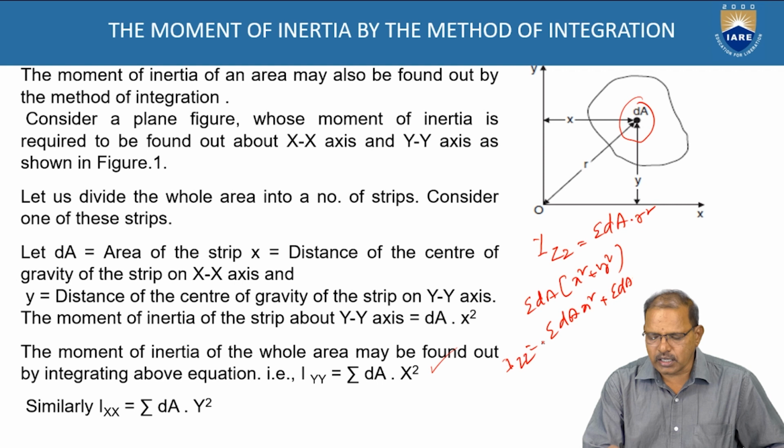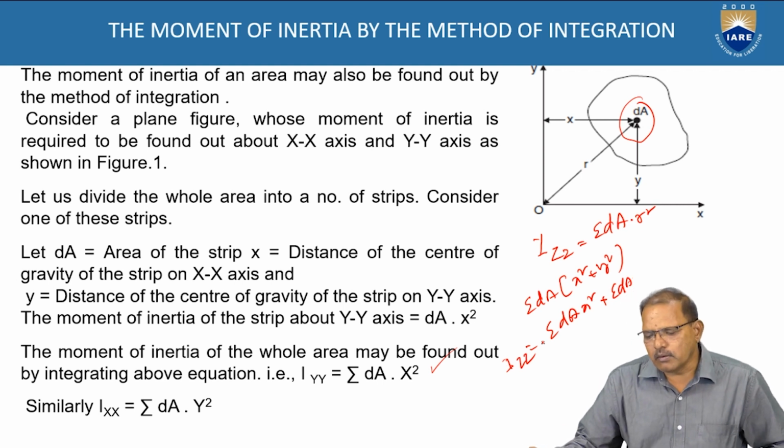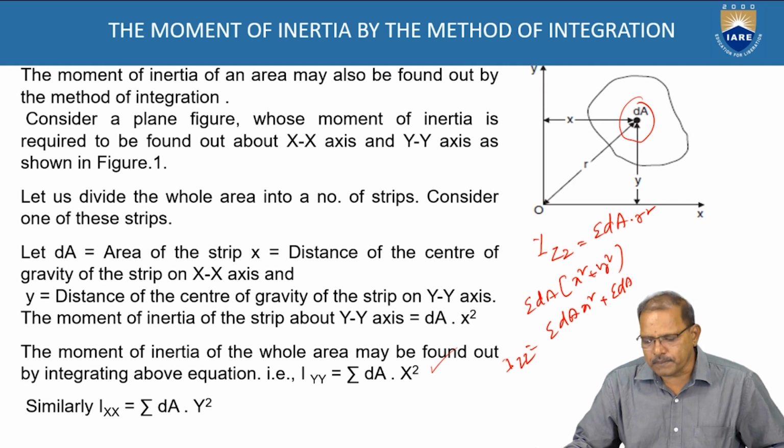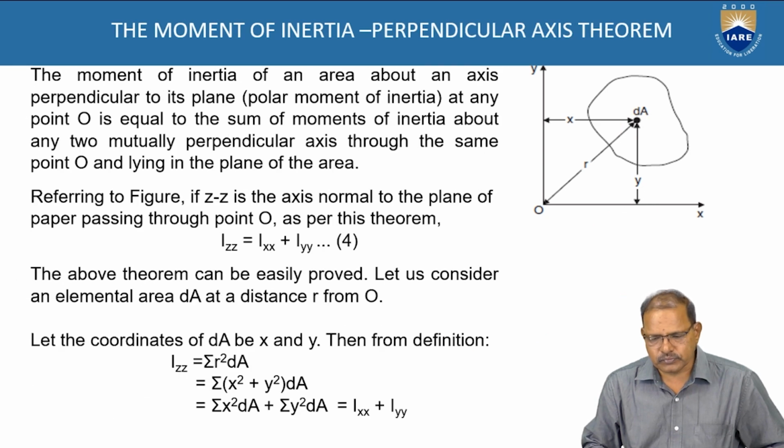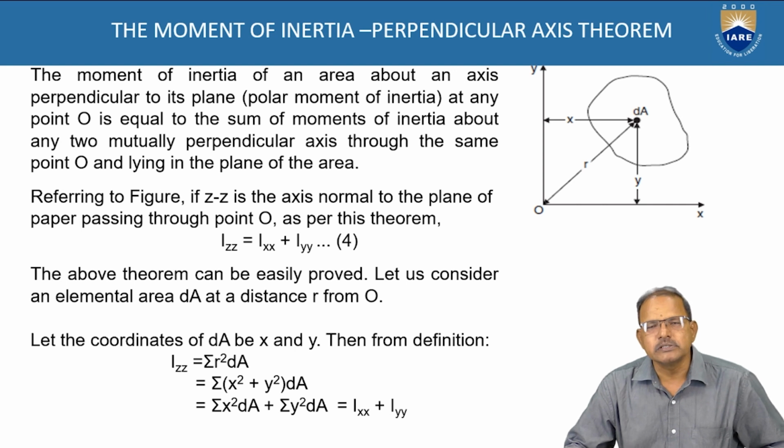This is equal to Izz, nothing but the moment of inertia about an axis which is perpendicular to the plane, that is Izz. It is equal to the moment of inertia of the same object about the two perpendicular axes passing through a point, that is sigma dA x square plus sigma dA y square. That is, Izz is equal to Ix plus Iyy, and this is called the perpendicular axis theorem.